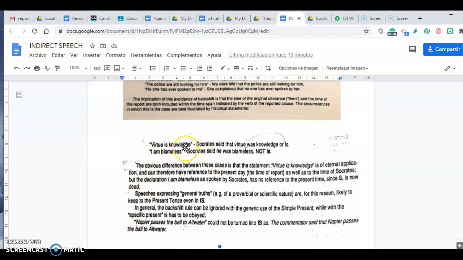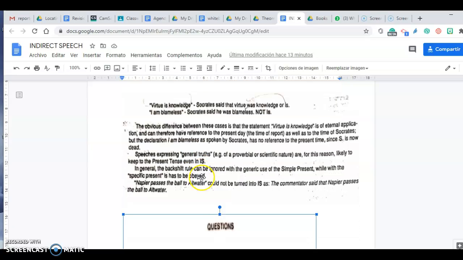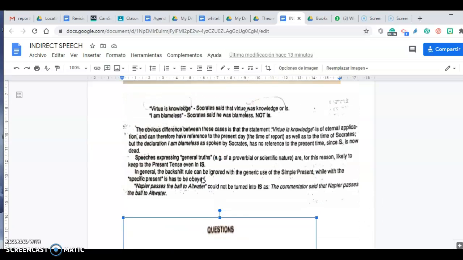Another one is general knowledge. "Virtue is knowledge." Socrates said that virtue was knowledge, or that virtue is knowledge. So this is another exception to backshift. So general truth. In general, the backshift rule can be ignored with the generic use of the simple present, while with the specific present it has to be obeyed.